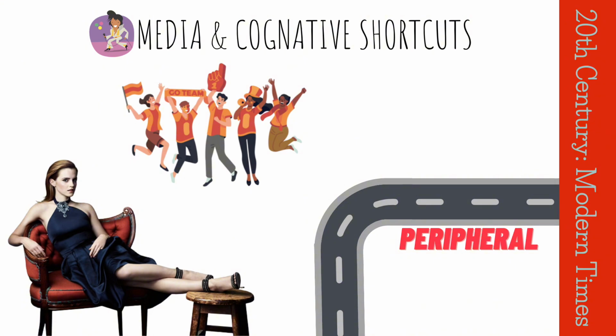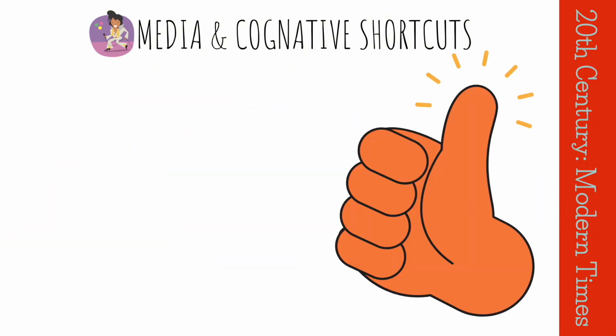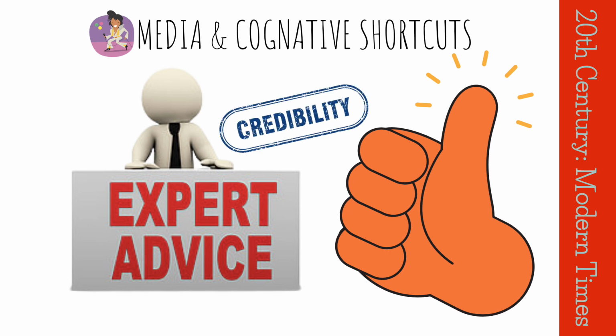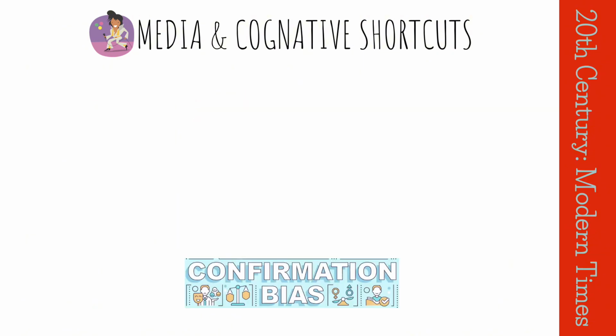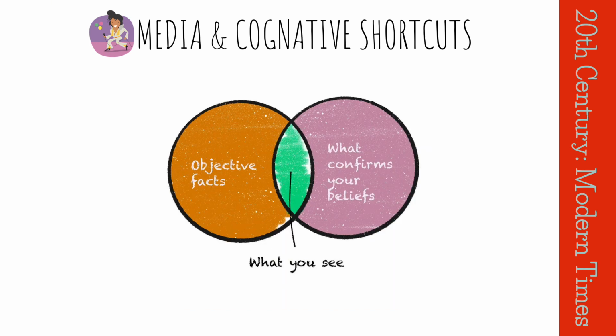Some common cognitive shortcuts include heuristics. These are a rule of thumb that we use to make quick decisions. For example, we may use the heuristic "trust experts" to decide whether or not to believe a message. Biases. These are systematic errors in our thinking. For example, we might be more likely to believe information that confirms our existing belief, a phenomenon known as confirmation bias. Mass media can influence our cognitive shortcuts in a number of ways.